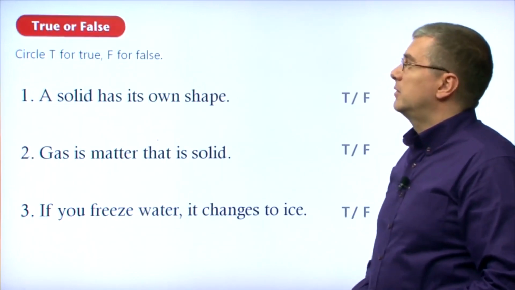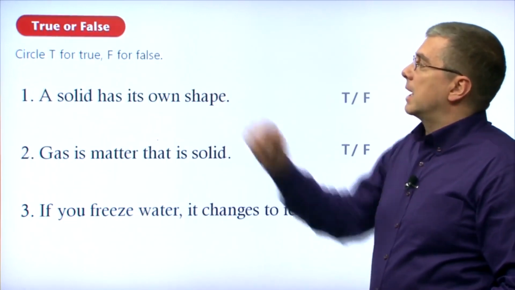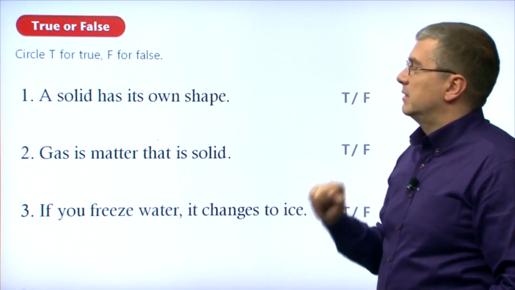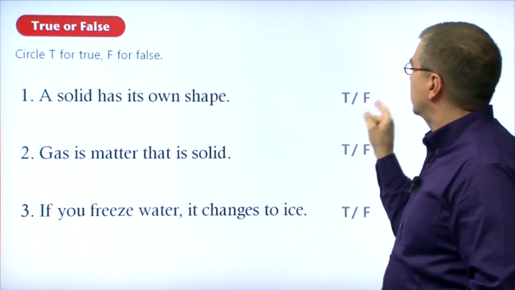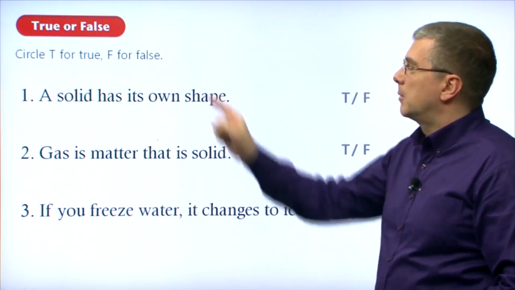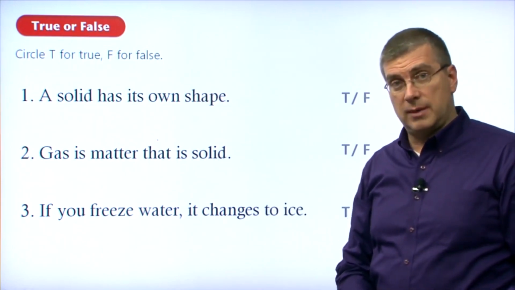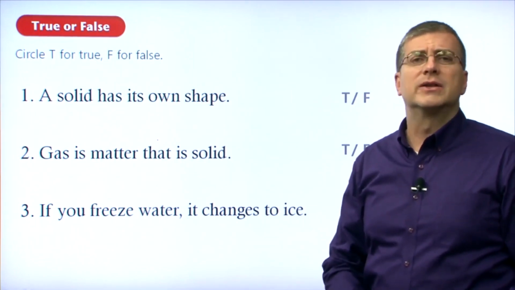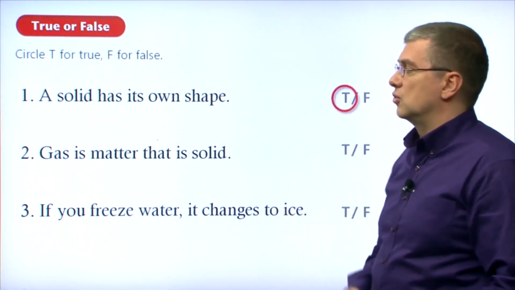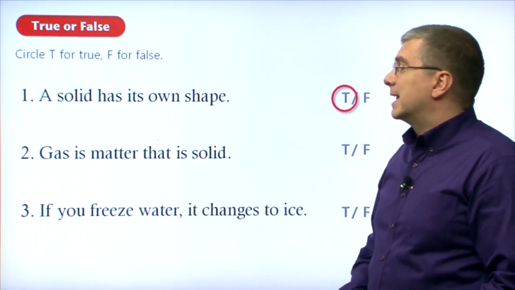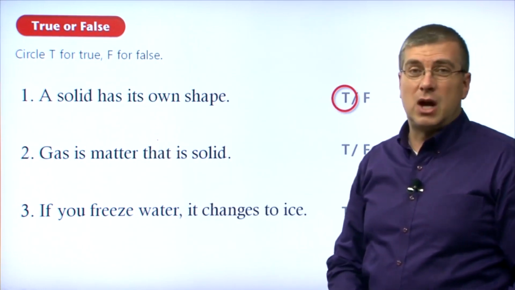Okay, let's move on to our true-false questions. Again, we're going to circle true if the sentence is true, and if the sentence is false, we will circle F. Number 1, a solid has its own shape. Is that true or not? We just talked about that. Sure, solids have their own shape. That is true.